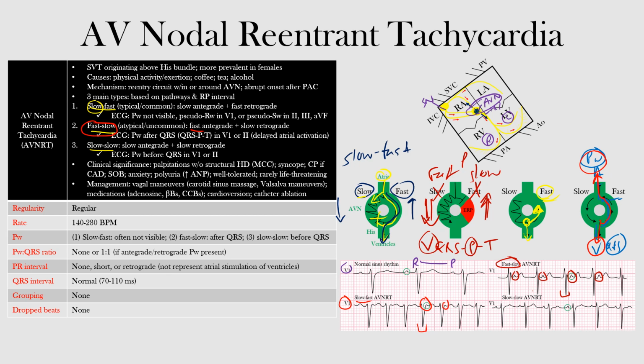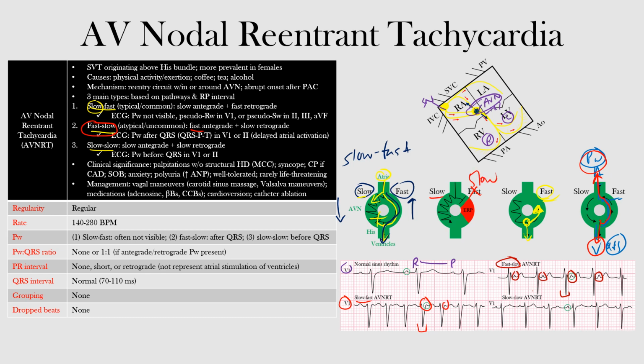Now, this third type is called the slow-slow AV-NRT. This is the least common of the three forms, accounting for about 1 to 5% of all cases. It is sometimes confused with orthodromic AV reentry. What we see here is a slow AV nodal pathway for antegrade conduction, and then slow left atrial fibers approaching the AV node for retrograde conduction. So instead of fast-slow or slow-fast, now we have both of them as slow, two slow pathways for both retrograde and antegrade conduction.